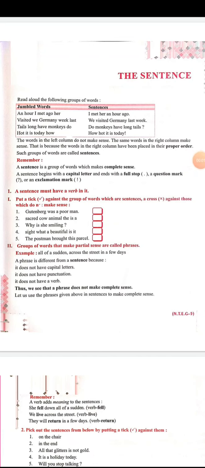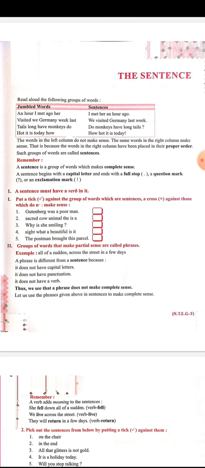Dear students, today we are going to study Lesson 1, the sentence. Here a table is given. If we read the first group of words, "An hour I met ago her," we can see that this group of words does not make any sense.